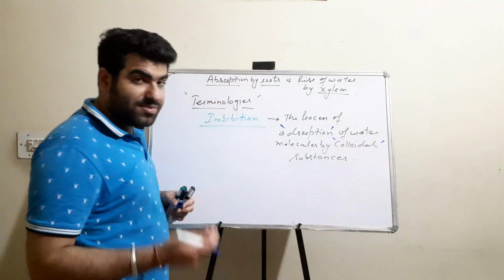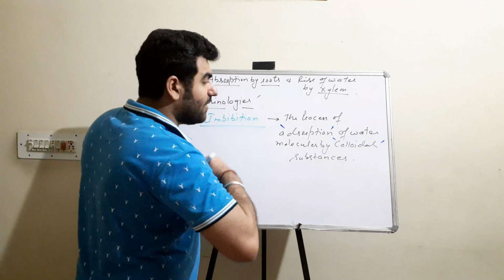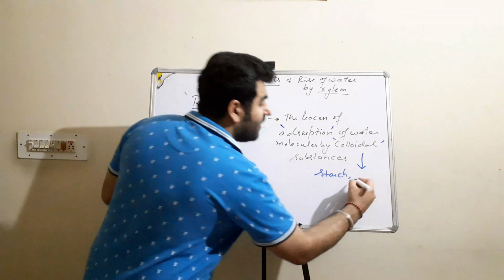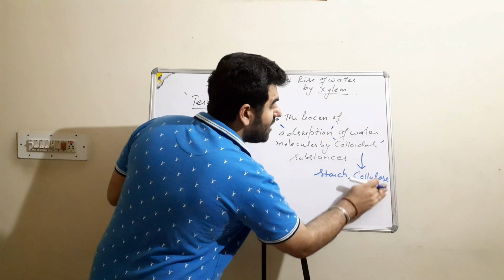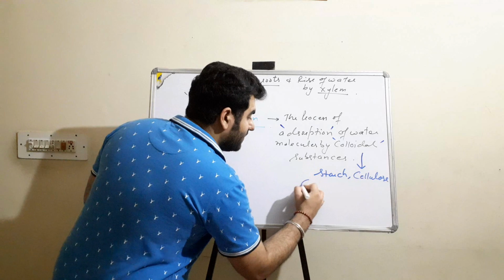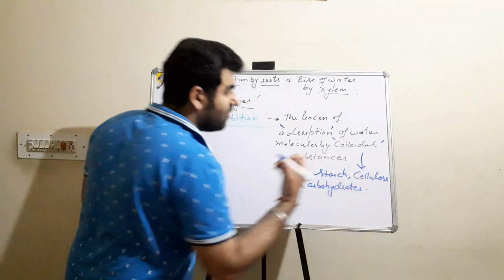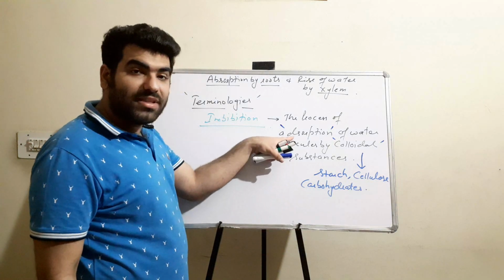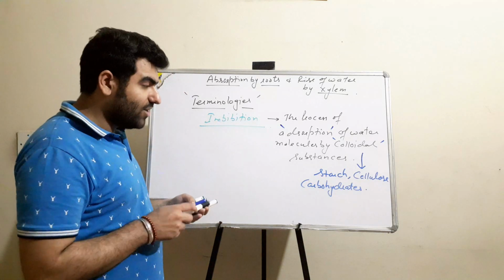And the colloidal substances. Now, what are the colloidal substances? Here we will be taking the case of starch and cellulose. Alright, so starch and cellulose, these are carbohydrates. Carbohydrates, starch and cellulose, these are all colloidal substances, and these substances will adsorb the water molecules. Alright, and that process is known as imbibition.